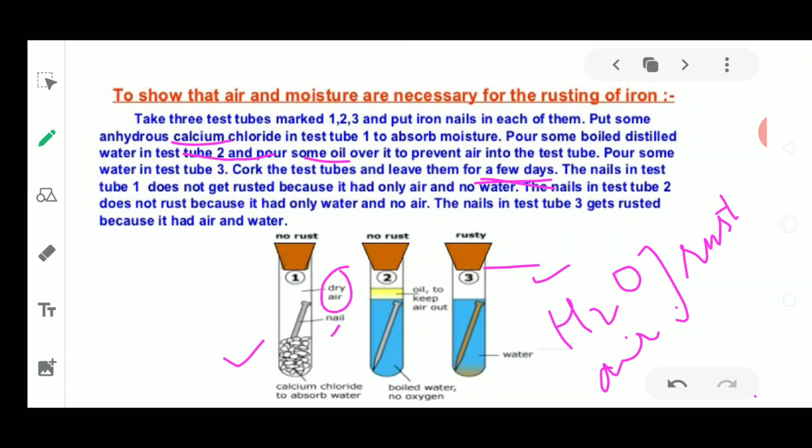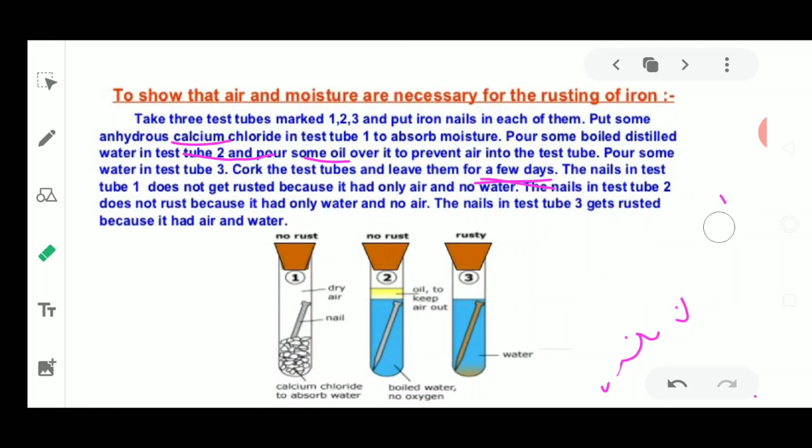Okay, so water was present, but it was not having oxygen, so only water is not allowing the rusting to take place. Now in the third condition, where water was also present and moisture was also present inside the air, so both the things equally are important for the reaction to be feasible. So these 2 conditions are necessary, where air and moisture both are required. Okay, so this is all about the experiment where we have shown that air and moisture both are necessary for rusting in the iron. Okay, I hope you all have understood.